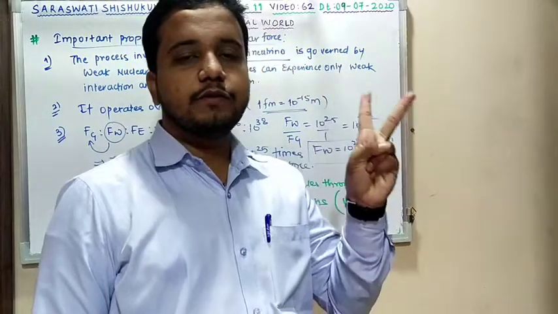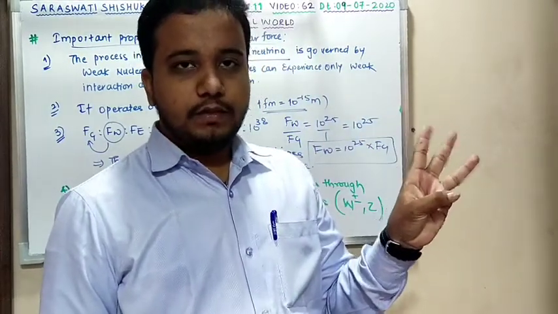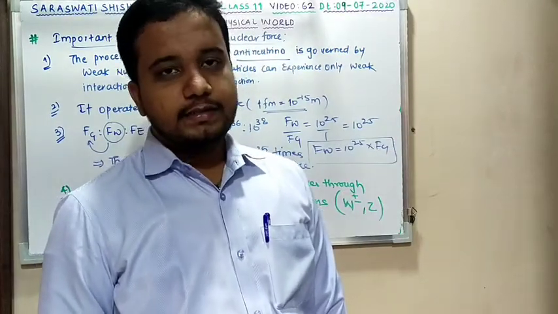For electromagnetic force, photons. For strong nuclear force, pi mesons. Yes or no? And for the last, that is vector bosons, that is W plus or minus and Z. Till this clear? Thank you.